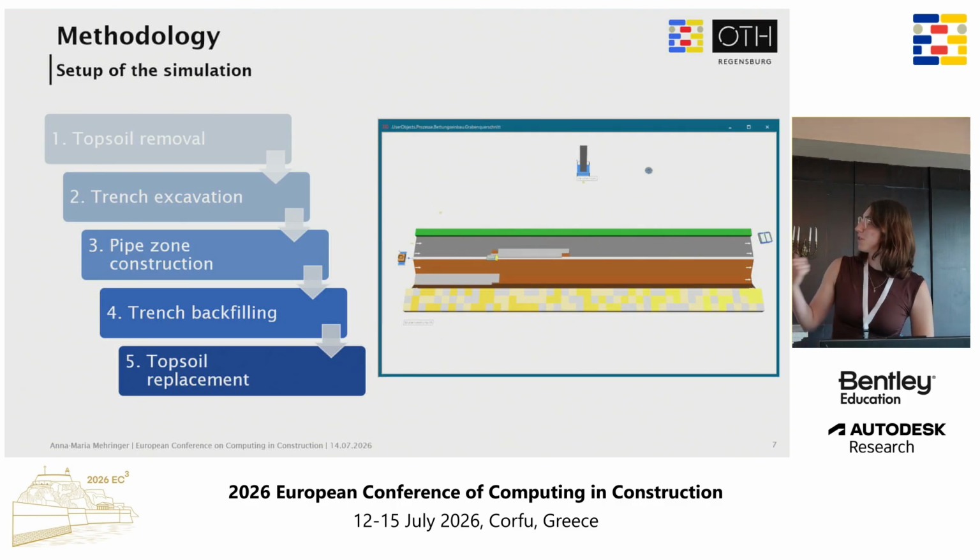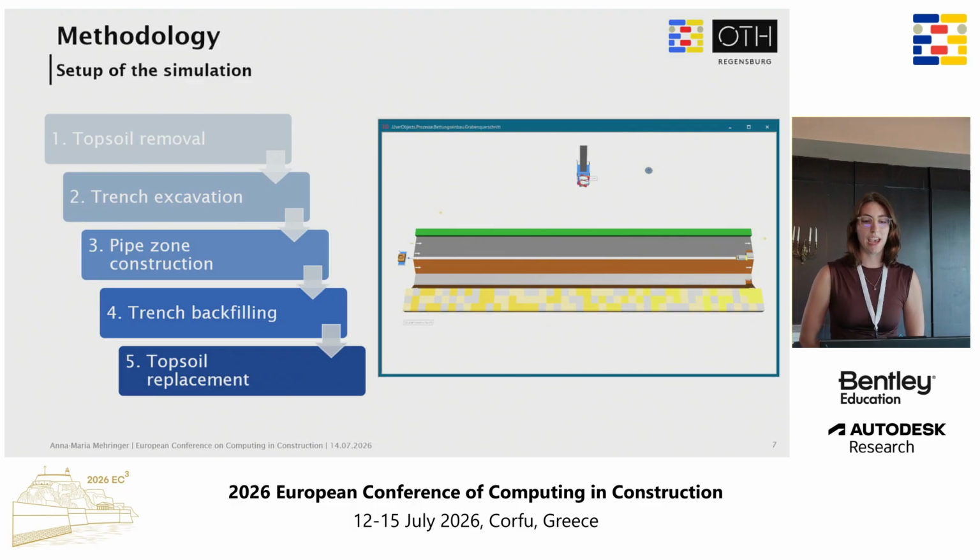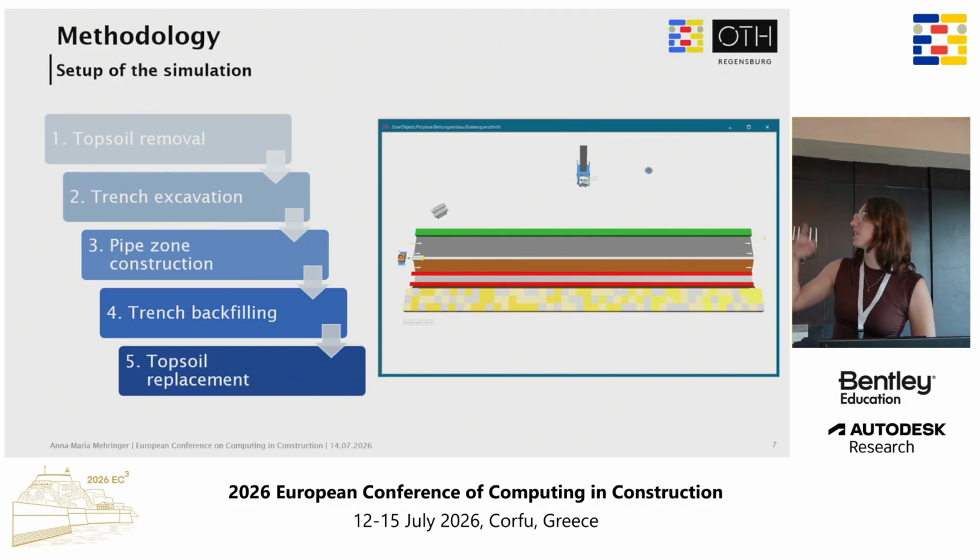So you can see a video of the simulation here. It's an open cut trenching. And we have 5 processes. It's the topsoil removal, then the excavation of the trench, the pipe zone construction, which you can see in the simulation, and the backfilling, as well as the topsoil replacement.